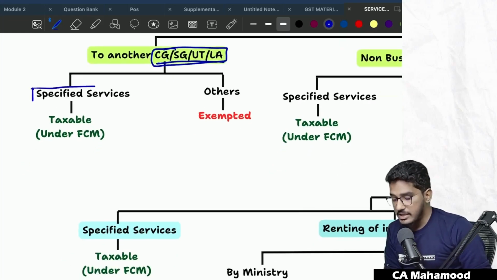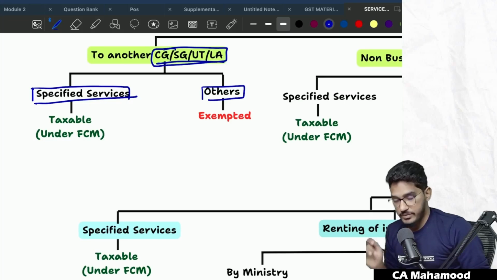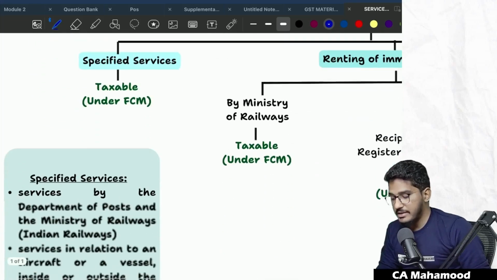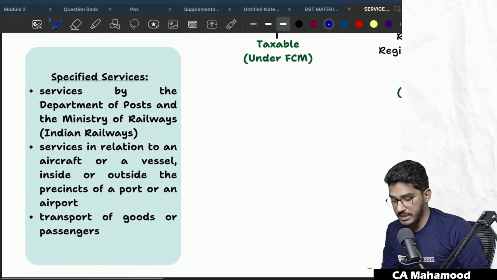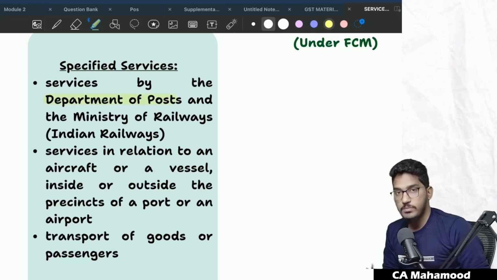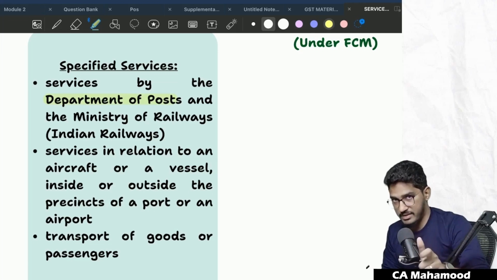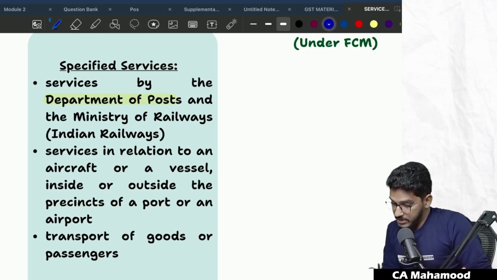If they are specified services, they are always taxable. Other than specified services, they are exempted. First we need to understand certain specified services which are provided by the government. Specified services are services provided by the Department of Post, like speed post, registered post, etc. and services by the Ministry of Railways.